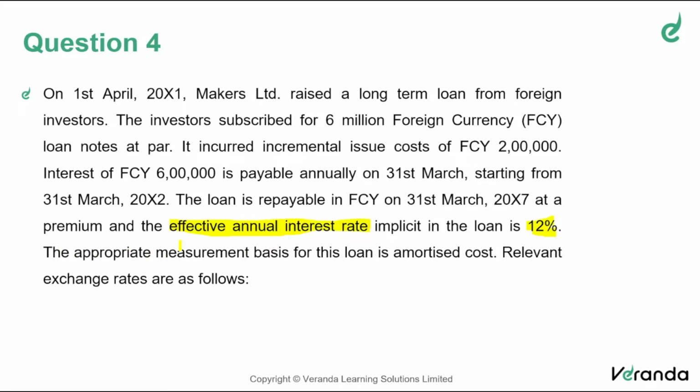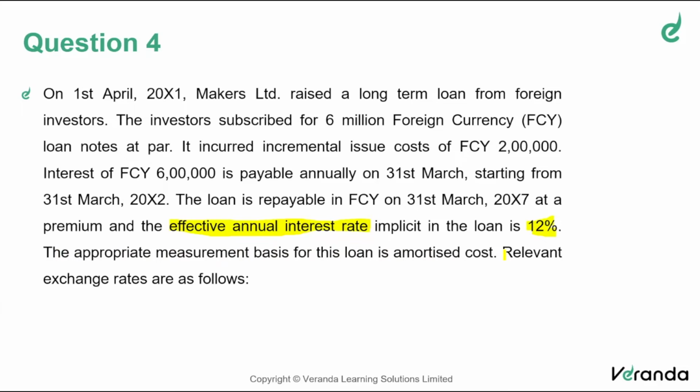The appropriate measurement basis for this loan is amortized cost. A little bit of knowledge on Ind AS 109 is also required, because this being a financial liability, how do you recognize and measure it? A financial liability should be measured based on Ind AS 109 and presented as such.